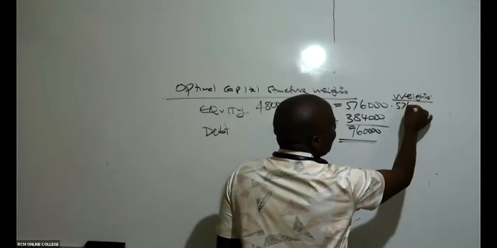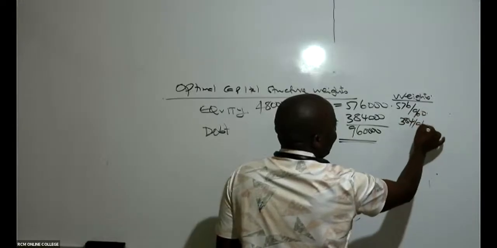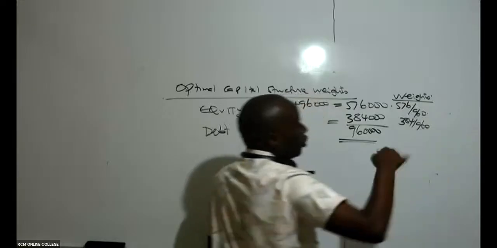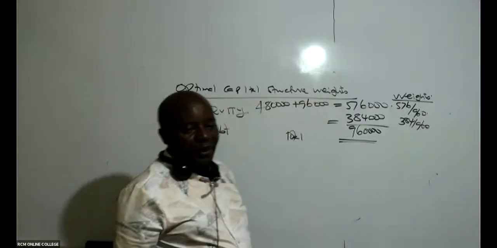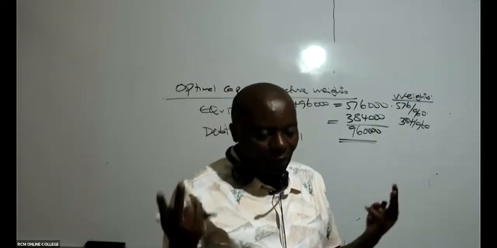So this will be 576 over 960. This will be 384 over 960. If you wish, you can put those three zeros, but I've just chopped them. So is there somebody who can give me these weights in 2 decimal places or even 4? It doesn't matter. Give me 2 decimal places.